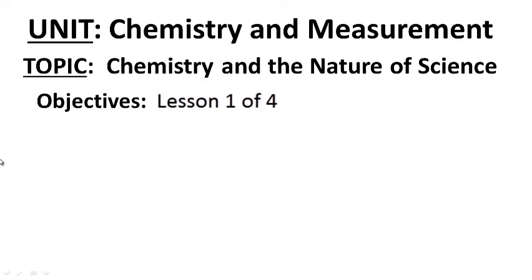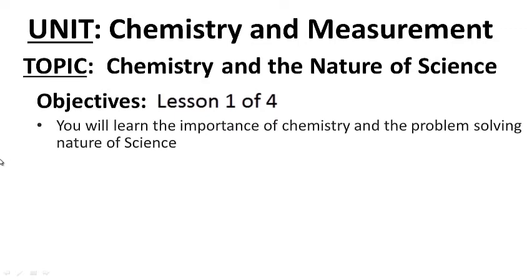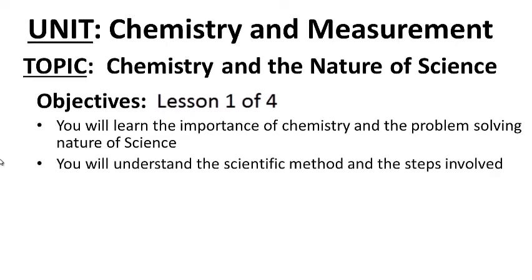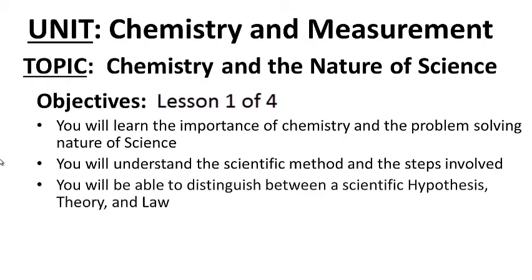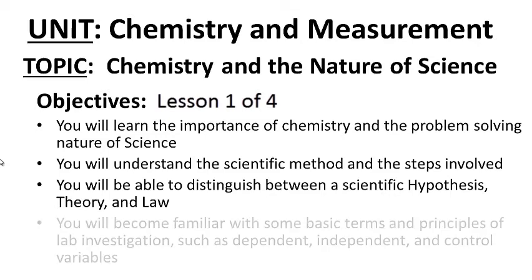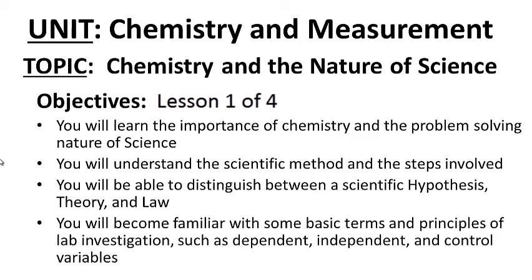The objectives are as follows. You will learn the importance of chemistry and the problem-solving nature of science. You will understand the scientific method and the steps involved. You'll be able to distinguish between a scientific hypothesis, theory, and law. You'll become familiar with some basic terms and principles of lab investigation, such as dependent, independent, and control variables. You don't need to write the objectives down, but you should be writing the unit and topic down for every lesson.